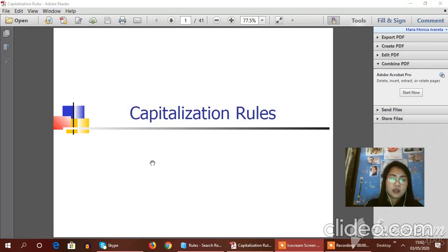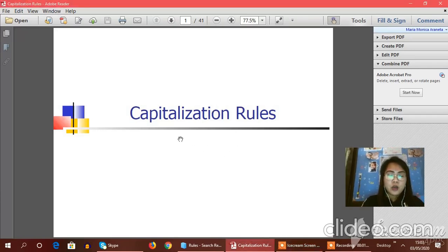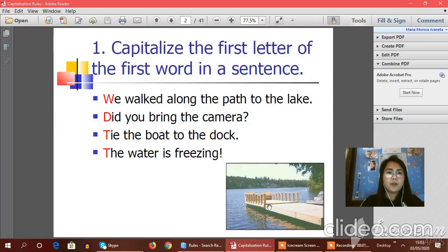So grade 3, is capitalization important? Yes, it is very important in writing to show readers the importance of specific words and to indicate change in meaning. So always remember that if you're going to write a certain paragraph, sentence, or a composition, you need to observe capitalization. So now let's proceed to the different rules of capitalization, grade 3.